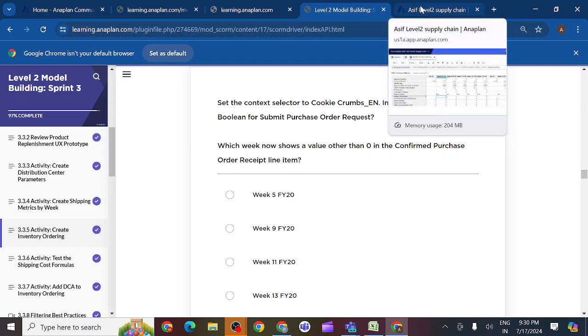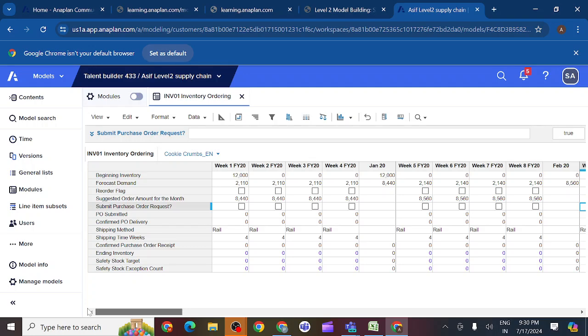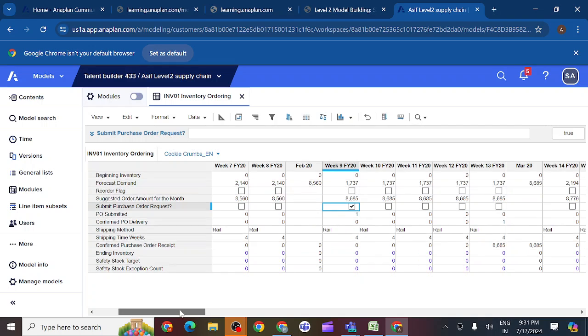We should select week 9, this one, not the first week. So already we have removed that as well. So what happened when I select this one? Which weeks should we check here?